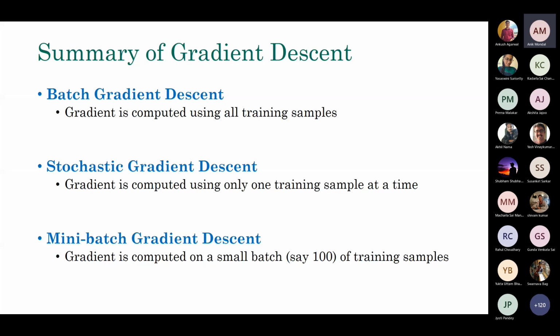Yes, please. Using these techniques, can we ensure that we get the global minima, or might we face a problem of being stuck in a local minima too? You never ensure it. None of these algorithms do. When you are dealing with non-convex optimization, which is almost always the case in deep learning, you can never ensure the global minima. None of these methods ensure that.